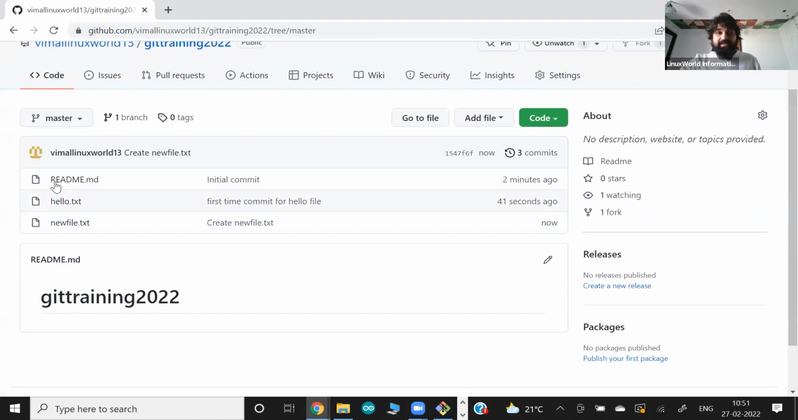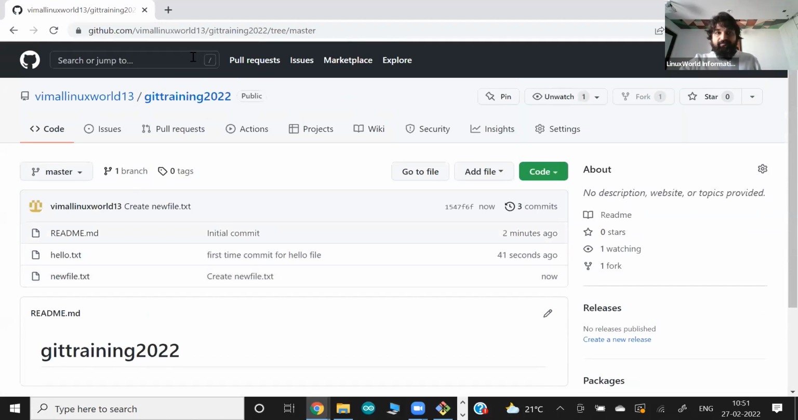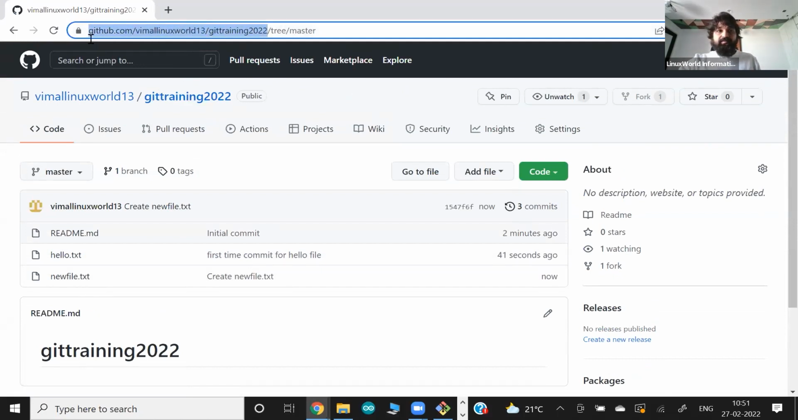Now one more thing, guys. There are 3 files in my folder that is called a repository. It's public. Anybody can see it. Anybody who knows this URL can see this data. If I want to share my repository with everyone, because it's public, anybody can use it. So this is also one way.